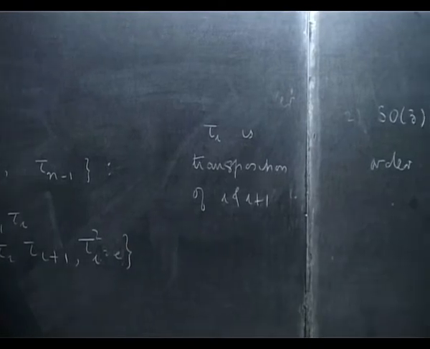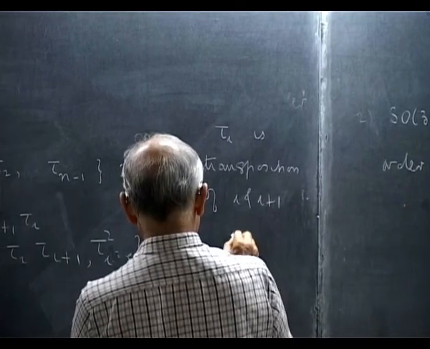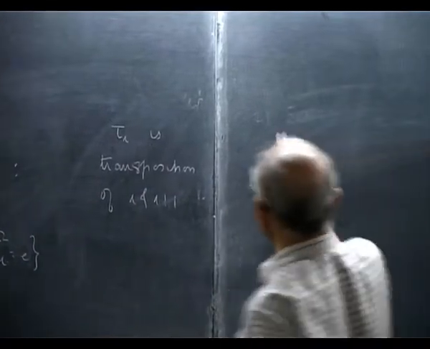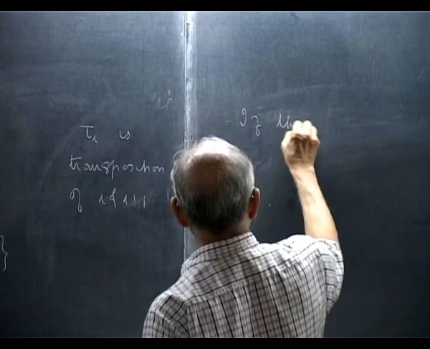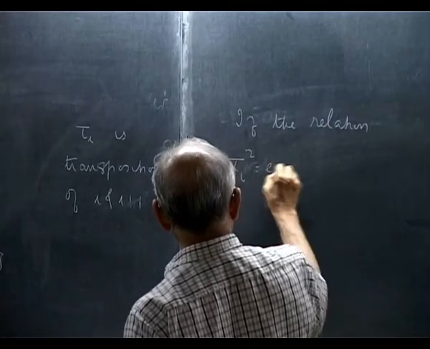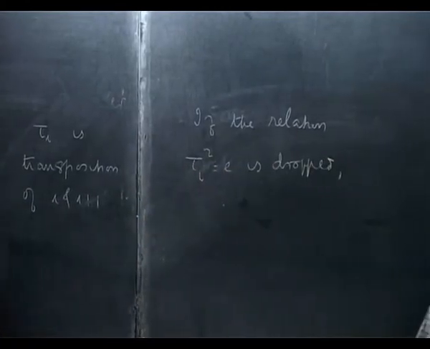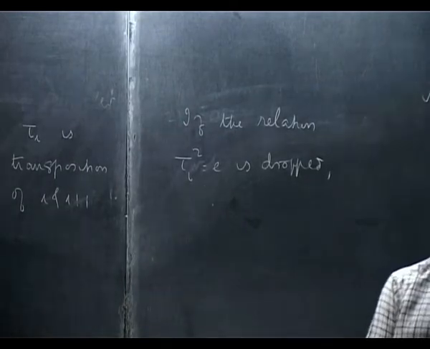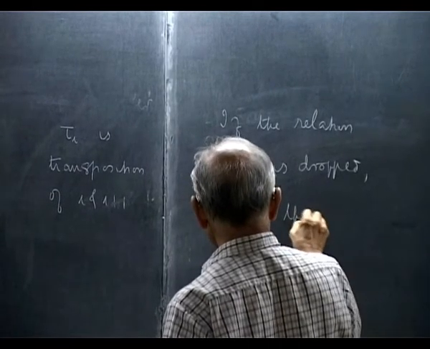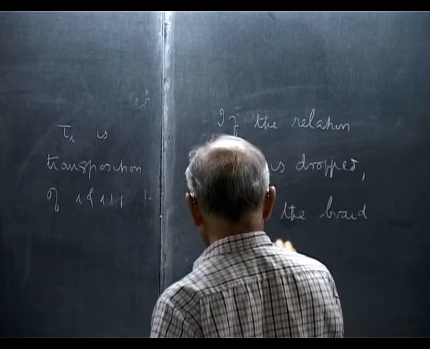This way of presenting these relations is quite important, because if you drop the last one, the relation tau i squared equals identity, but keep the rest, you end up with a group which is quite horrible, called the braid group Bn.